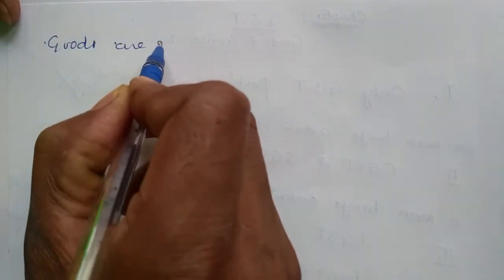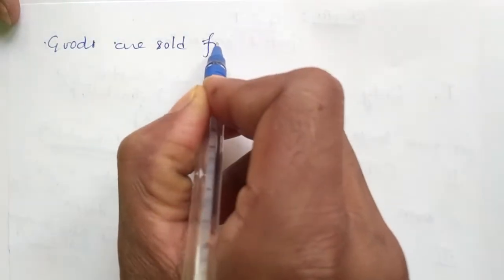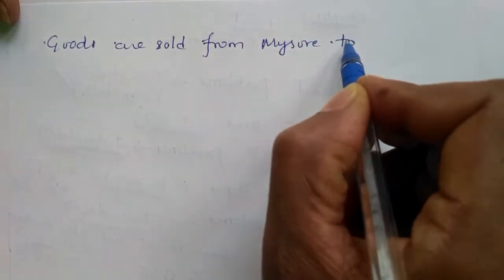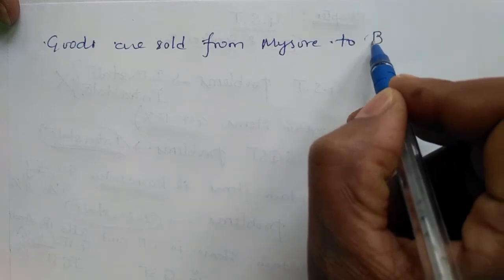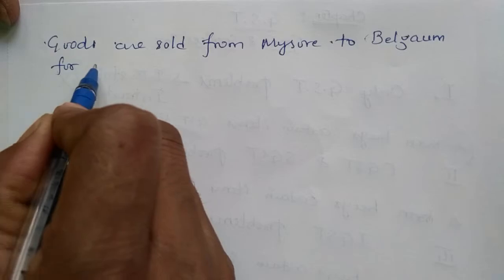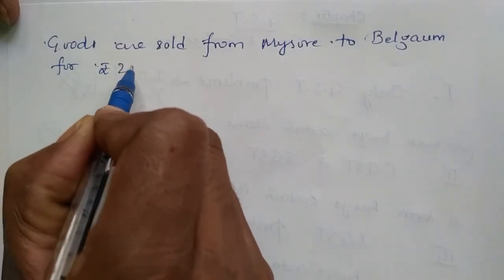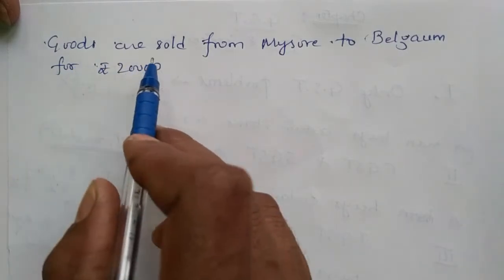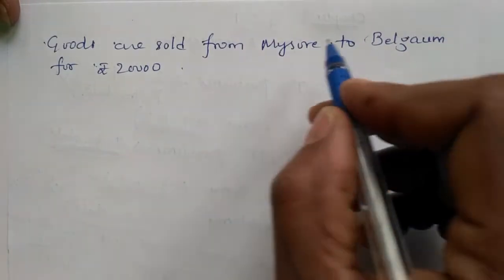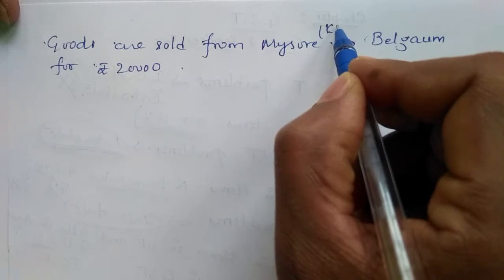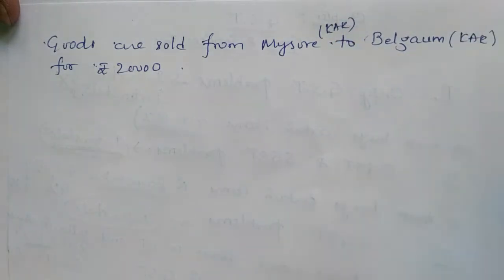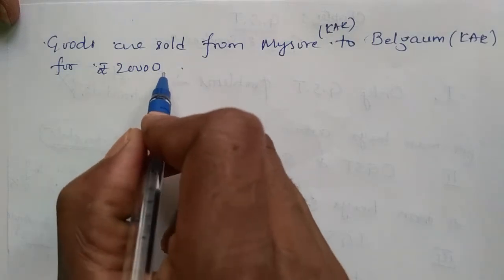Goods are sold from Mysore to Belgaum for rupees 20,000. See, Mysore in bracket Karnataka is given, and Belgaum in bracket Karnataka is given, for 20,000.